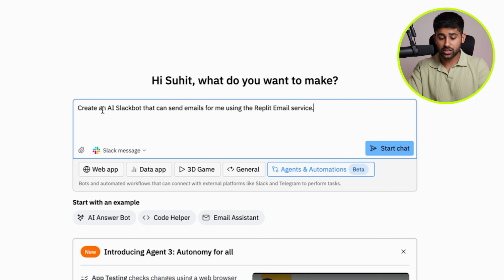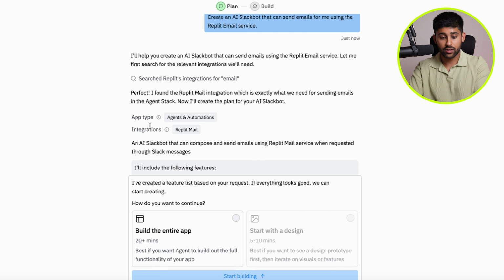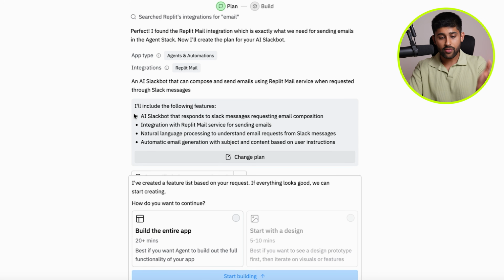Or it could be an email assistant, create an AI chatbot that can send emails for me using the Replit email service. And this is really cool because what you could essentially do is just talk to Slack, and this agent is then going to send you emails directly from just doing Slack. So you simply enter the prompt, you can then go ahead and it's going to plan it out for you. It's going to find the various apps and the integrations, and then it's going to plan it out for you.